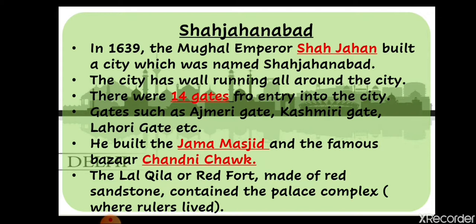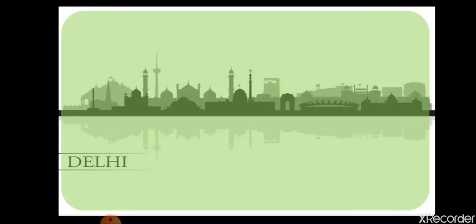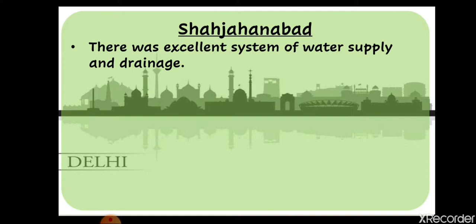And what is it exactly? It was a living place, a palace complex where the rulers used to live. Okay, now let's see more about Shah Jahanabad. There was an excellent system of water supply and drainage. Shah Jahanabad had a very good drainage system, as well as a system for the supply of water.